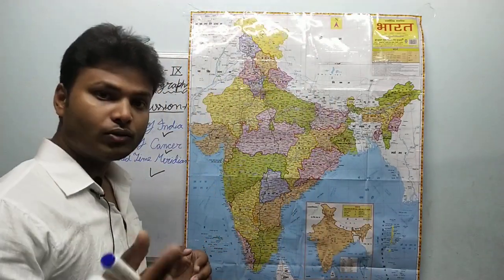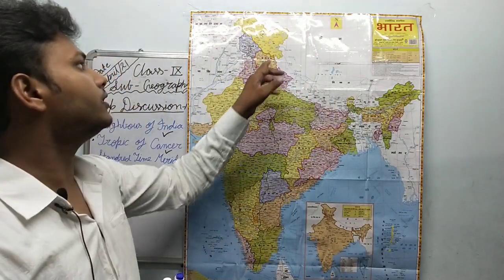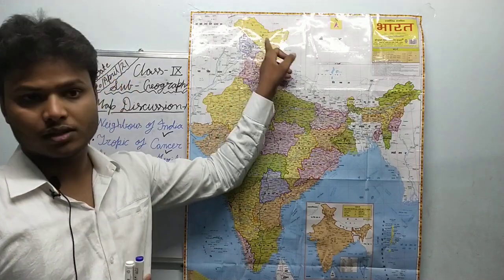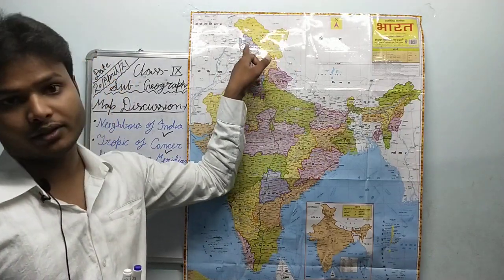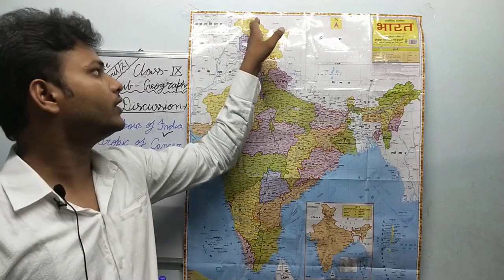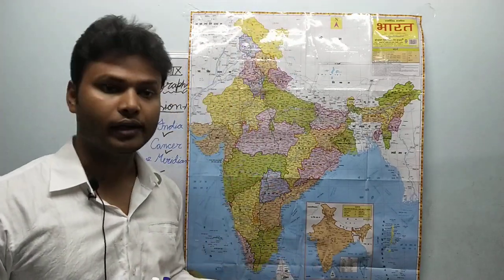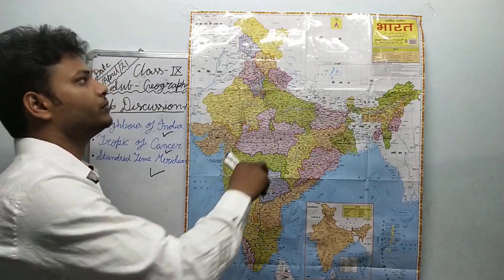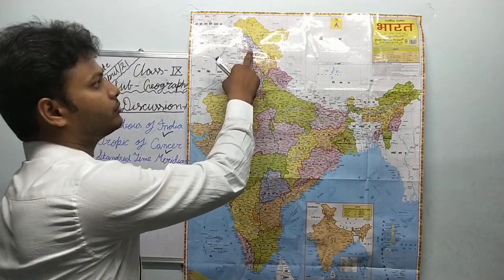So you just purchase the outline of India, and whatever I am doing, you just try to fill it. As you can see, this is Ladakh, okay, and this is Jammu Kashmir. So you just try to fill this Ladakh and Jammu Kashmir in that blank outline, okay. In the blank map you get, mention Ladakh and mention Jammu Kashmir.